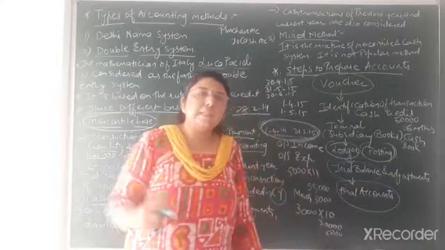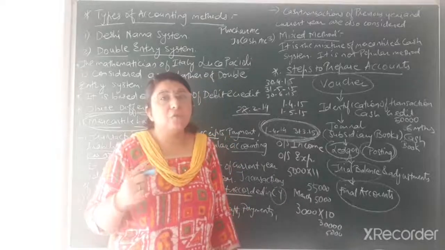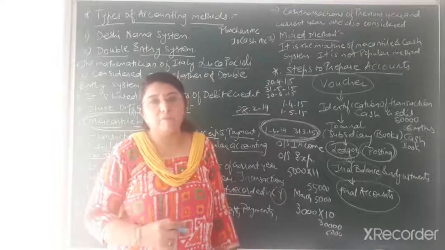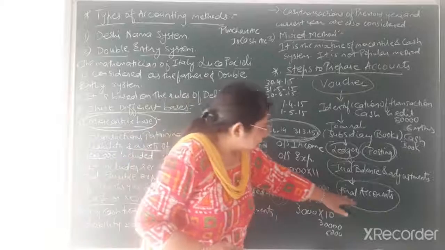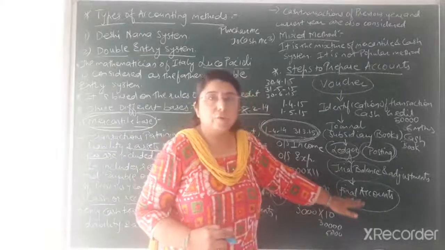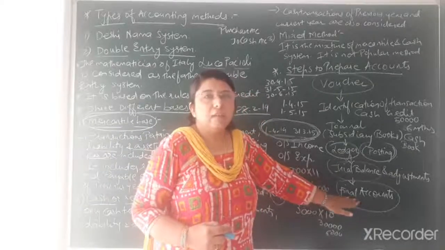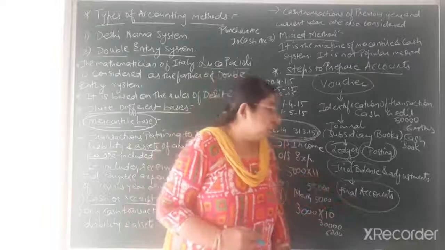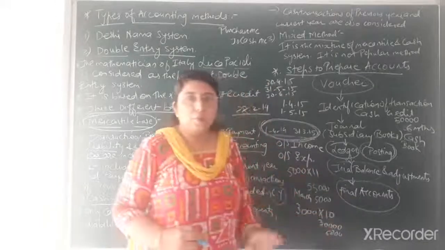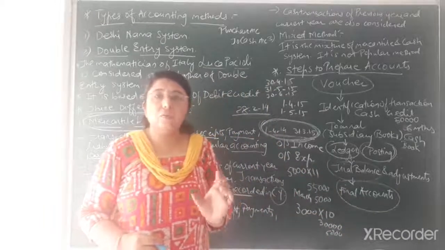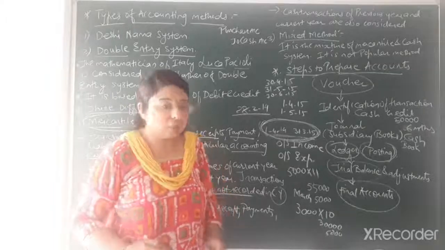In 12th standard you will be studying final accounts of partnership firm and company form of organization. So you will learn the basic concept this year, so you have to be utmost careful while studying the final accounts.